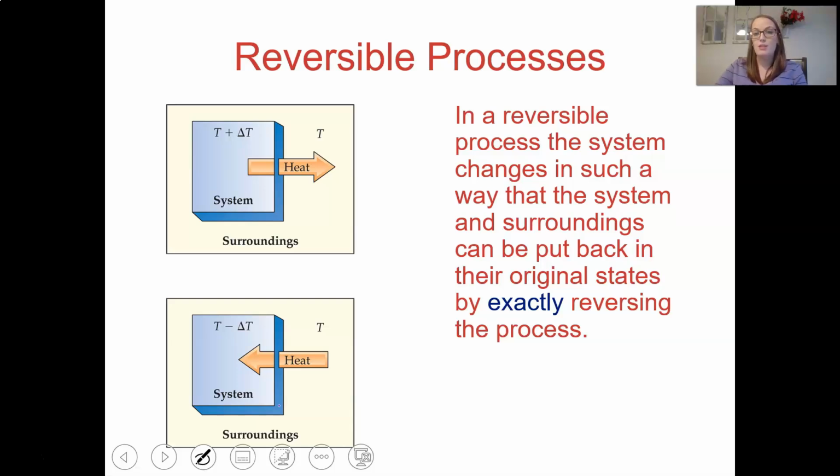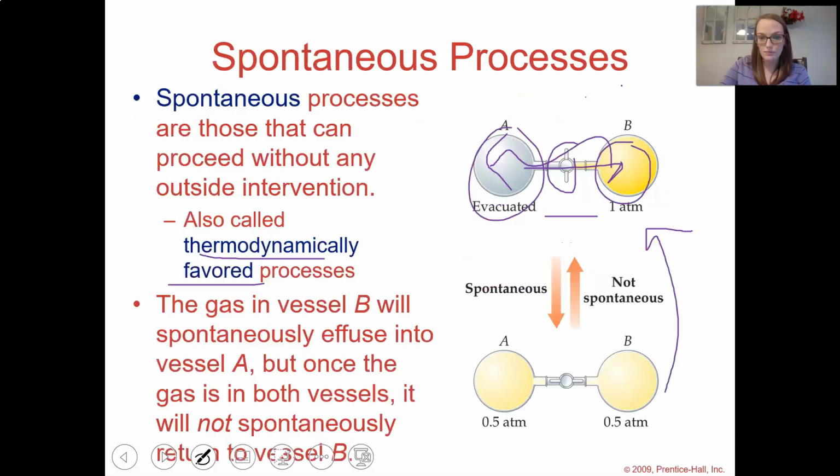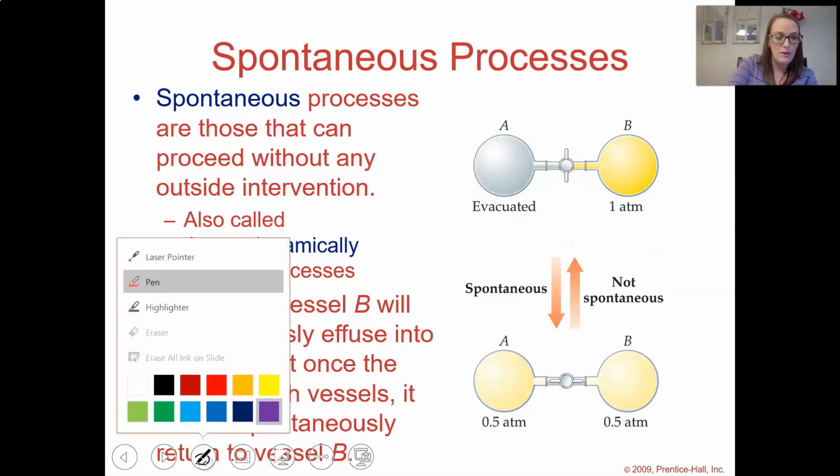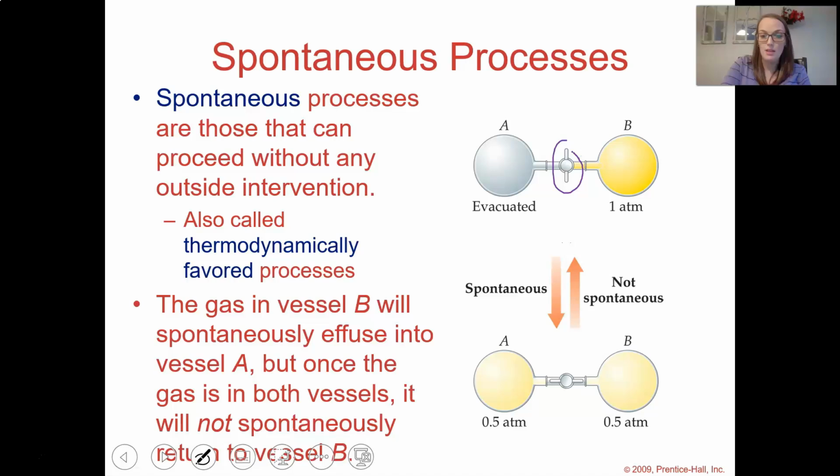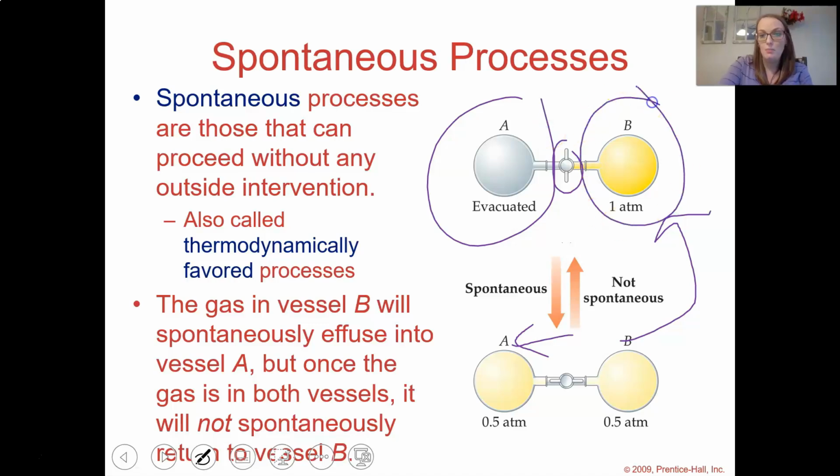In a reversible process, the system changes in a way that the system and surroundings can be put back in their original states by exactly reversing the process. Nothing is reversible in terms of the chemistry definition. We can put things back, but not the way that they came to be. So for example, looking at these vessels, we can open this valve and spontaneously the gas will flow. I can get it back to looking like this, empty, and B is filled, but not by just moving the valve. So yes, I can reverse the process, but it's not reversible because I don't reverse it in the exact same way I did it.